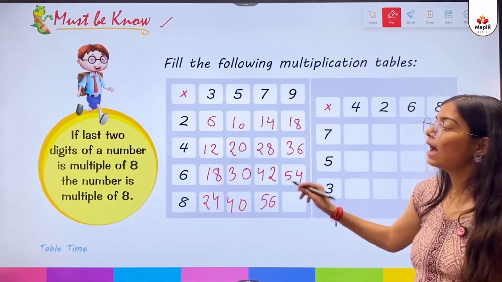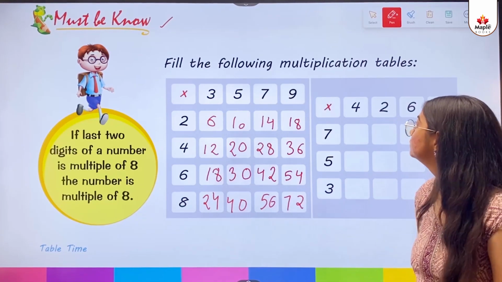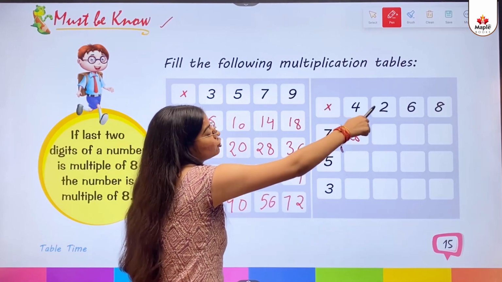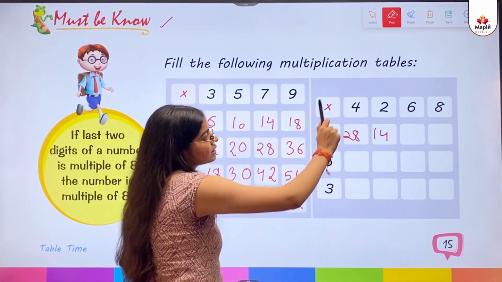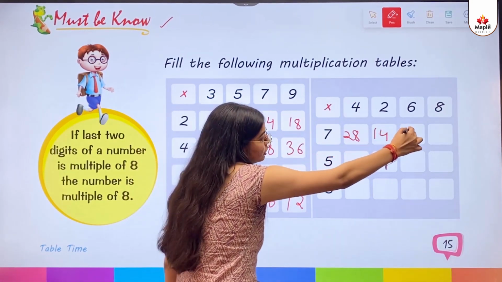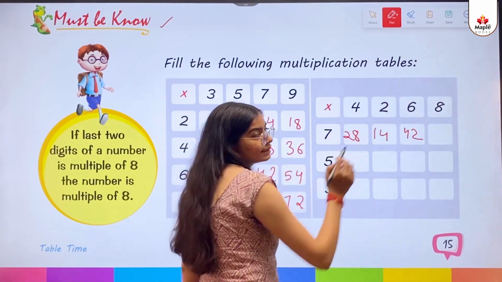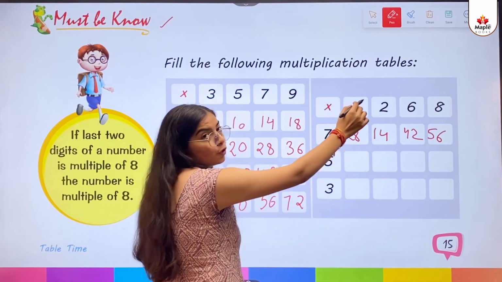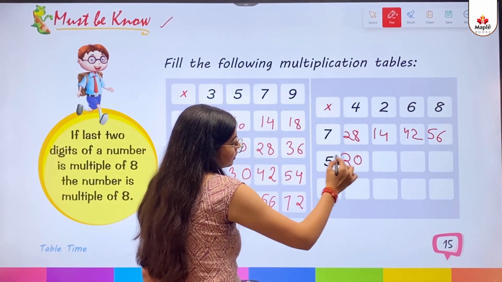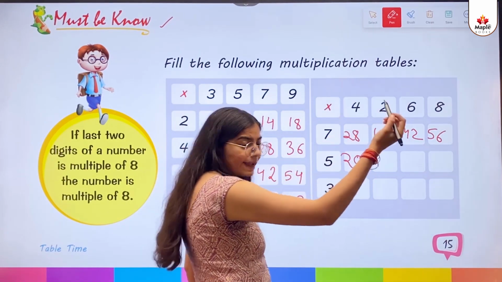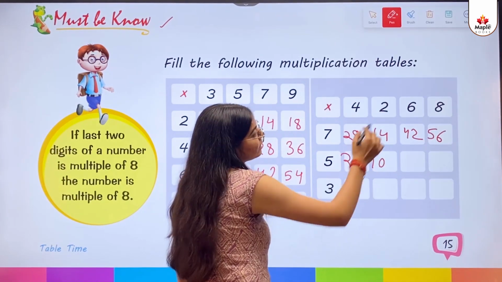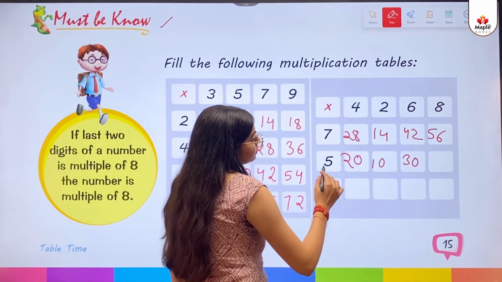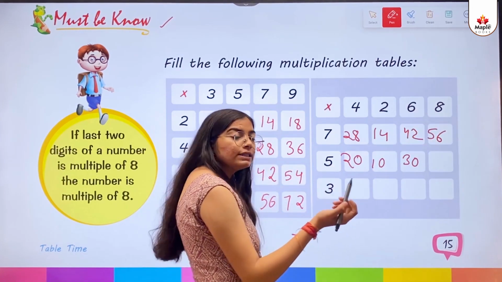8 9s are 72. 7 4s are 28. 7 2s are 14. 7 6s are 42. 7 8s are 56. 5 4s are 20. 5 2s are 10. 5 6s are 30. 5 8s are 40.